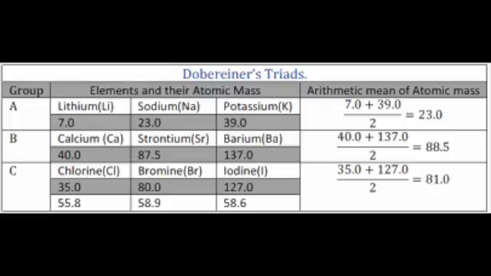Dobereiner law of Triads. As the name suggests, something of triad. Three is there. Now what three is there? What the law says is that if we take three elements in increasing weight consecutively, then the mass of the middle element will be the mean mass of first and third.